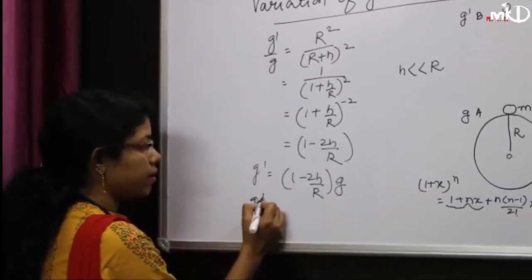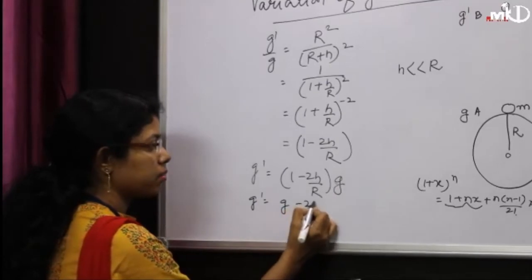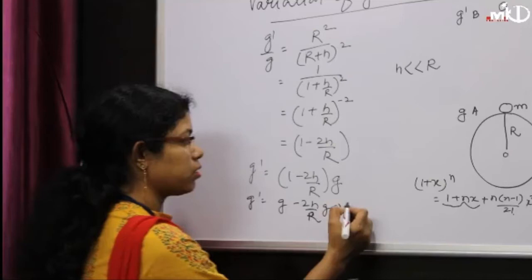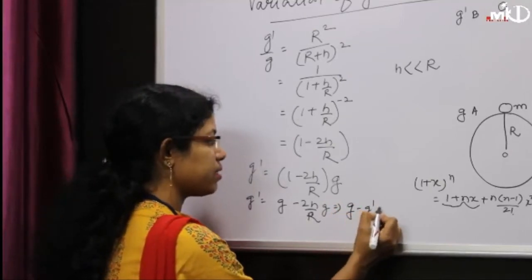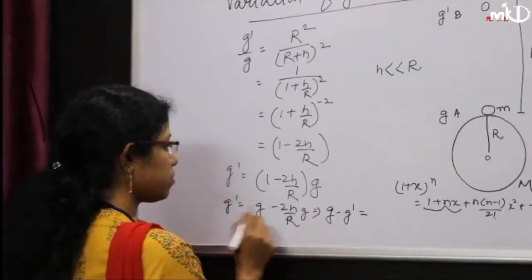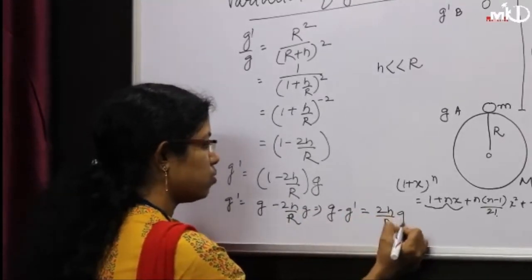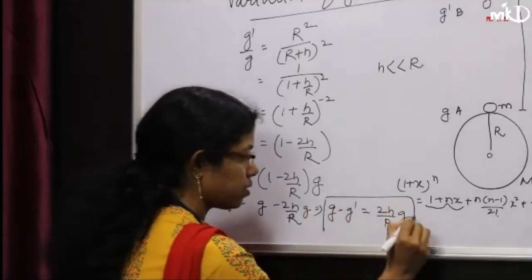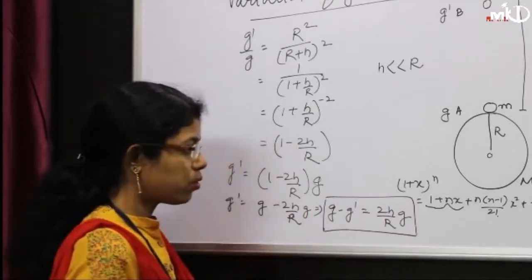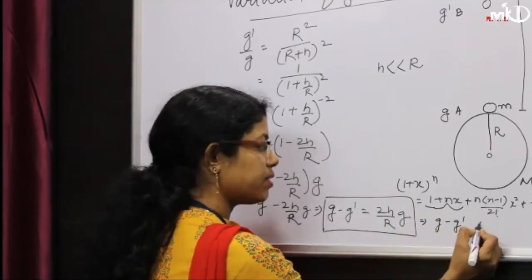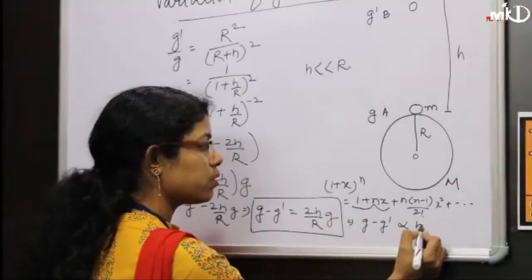If we write out the formula further, g minus g dash is equal to 2h upon r into g. So you can see that the change in gravity is directly proportional to h.